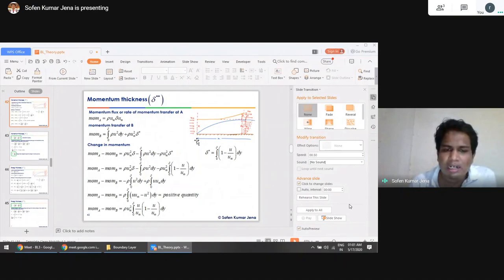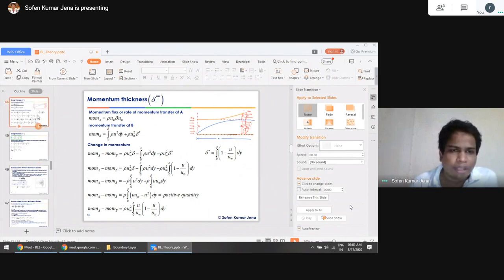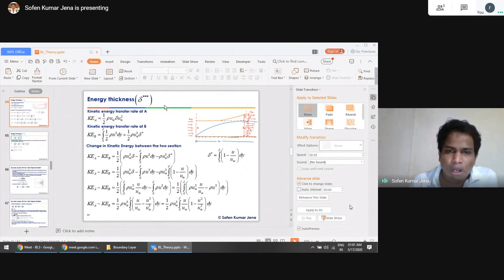Once you divide the loss in momentum by the total momentum, you get the momentum loss per unit momentum. Similarly, for the energy thickness, dividing the loss of energy by the whole energy gives the loss of energy in this boundary layer section per unit energy of the incoming fluid.